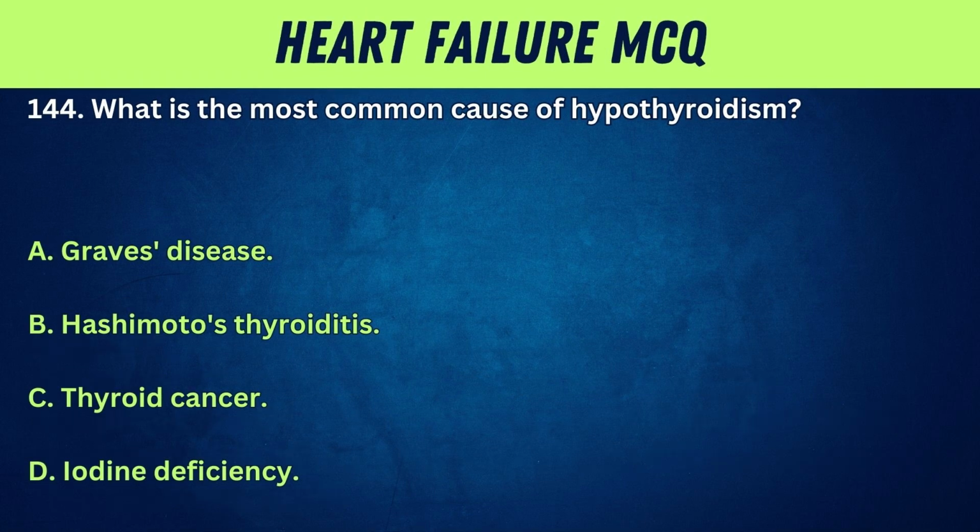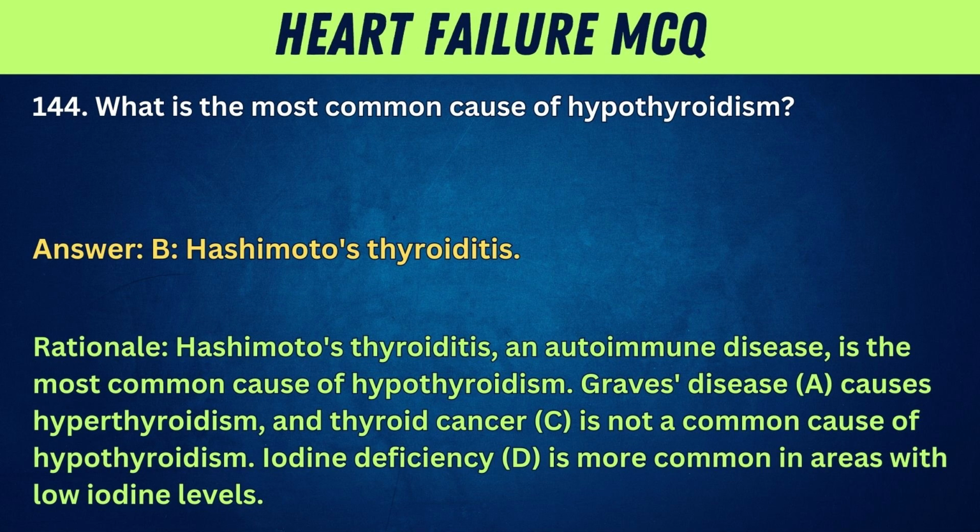144. What is the most common cause of hypothyroidism? A. Graves' disease. B. Hashimoto's thyroiditis. C. Thyroid cancer. D. Iodine deficiency. Answer: B. Hashimoto's thyroiditis. Rationale: Hashimoto's thyroiditis, an autoimmune disease, is the most common cause of hypothyroidism. Graves' disease, A, causes hyperthyroidism, and thyroid cancer, C, is not a common cause of hypothyroidism. Iodine deficiency, D, is more common in areas with low iodine levels.